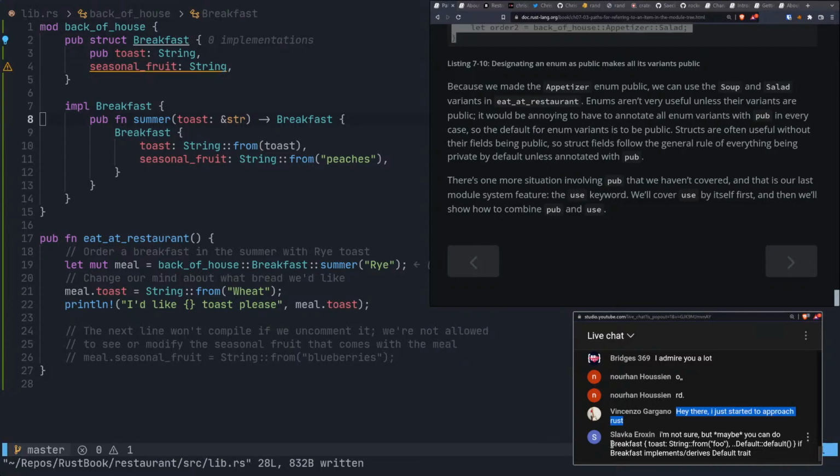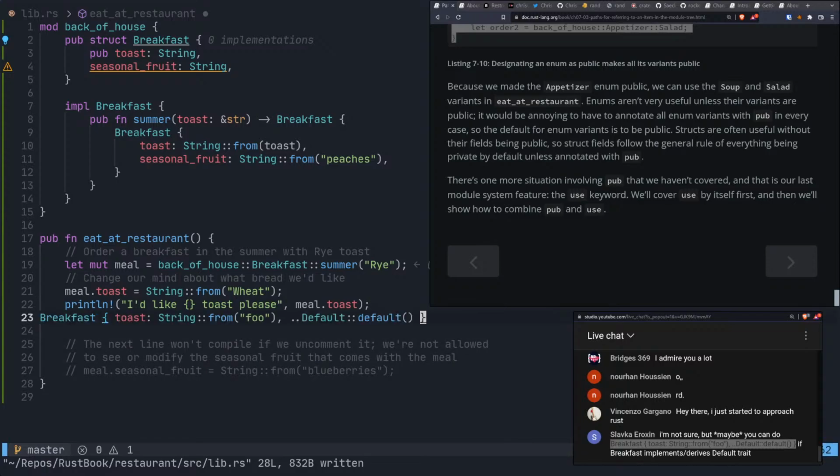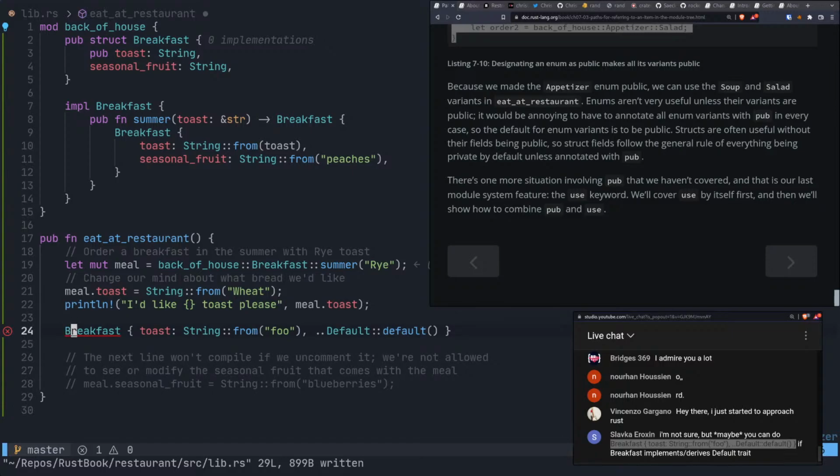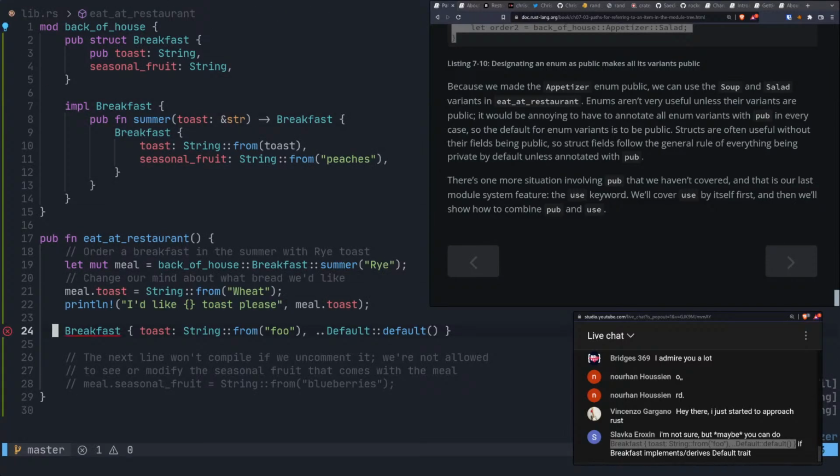Like if I did do this, right? I'd also need to put the trait on it. And also this thing doesn't want to behave with me right now. Yeah, so I would need to put the trait on it.